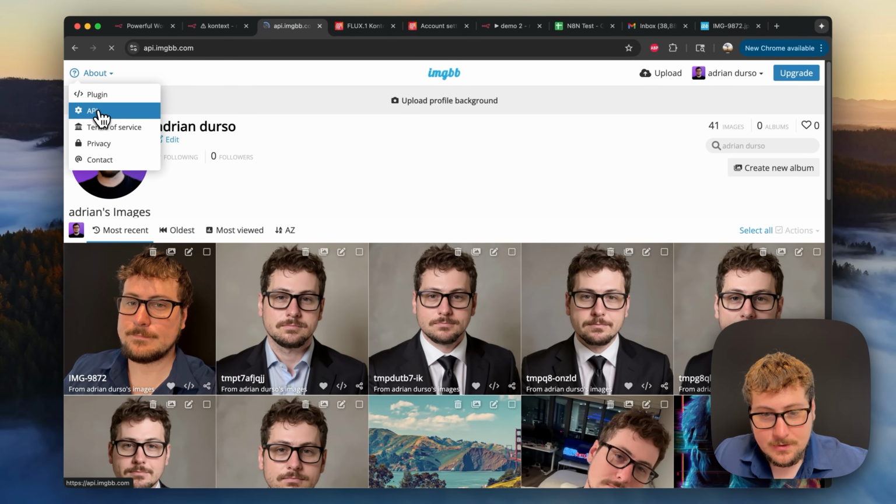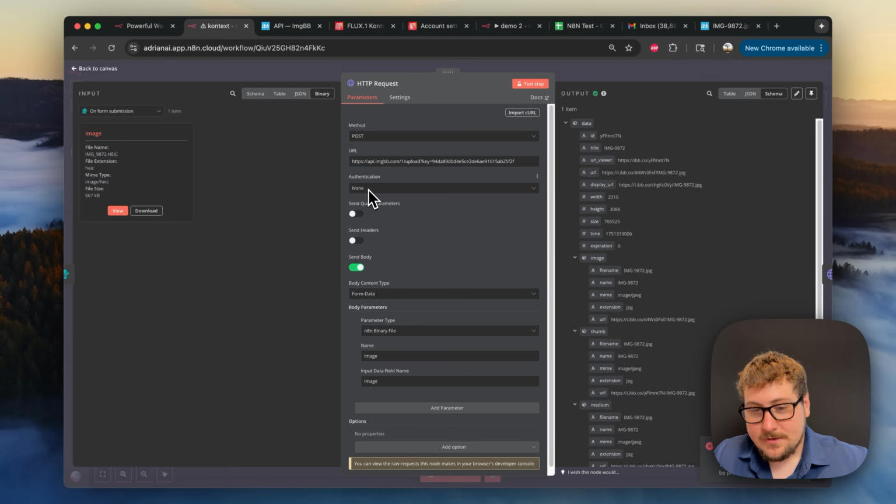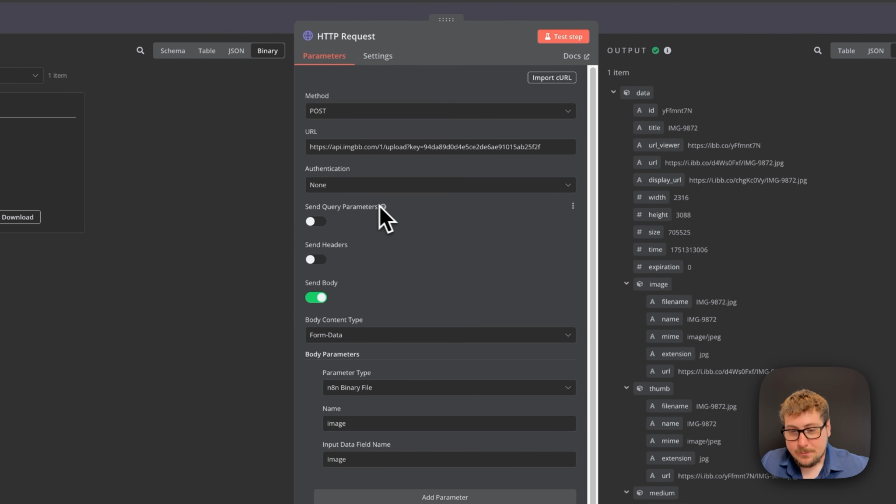But you can just click here, go to API. I'll be resetting this, even though it's free, so it's not as important. You can see you get this API key completely for free. And the only difference right here is instead of doing a generic credential type with the headers, you just simply have your key in the URL. So I just used this exact one. I'll have all these templates and links to all the separate videos, so you can just grab this URL. But essentially, instead of having the credential, the API key in the header, it's just going to be in this URL. So as soon as we use this URL, it knows this is our account.